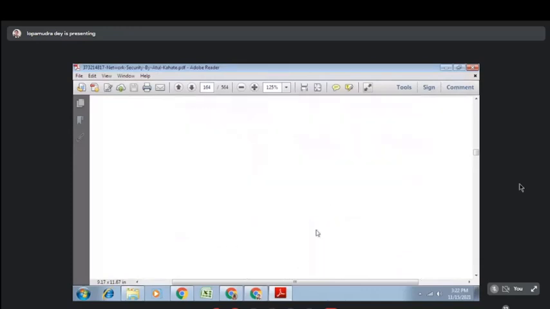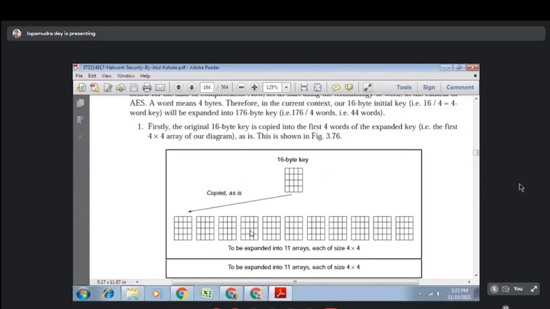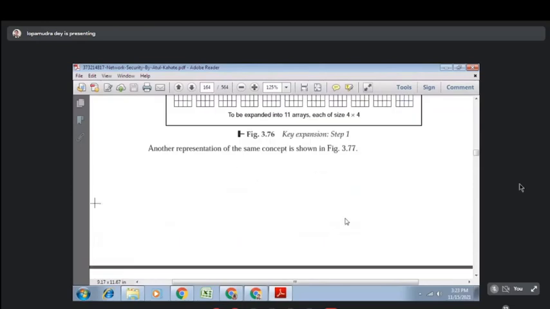Okay, so how this is happening, now see. First, the original 16 byte key will be copied exactly here. So first this is, and the first key is same. Okay, so firstly the original 16 byte key will be copied in the first 4 words of the expanded key. Now next, the rest of the 10 arrays, how can we generate them.